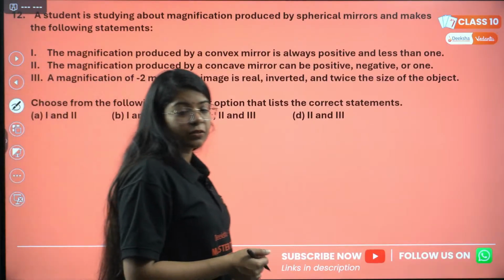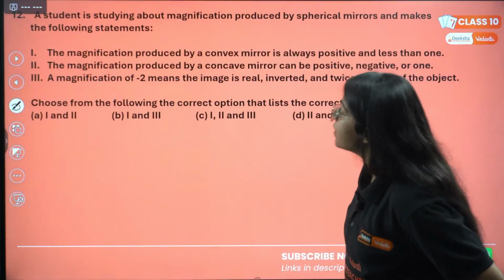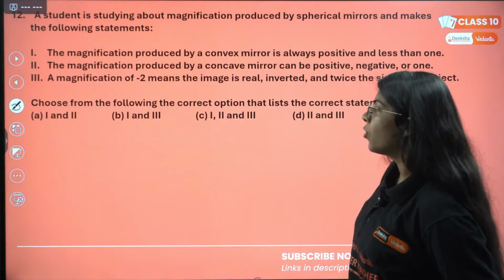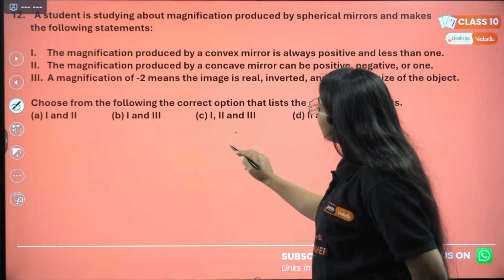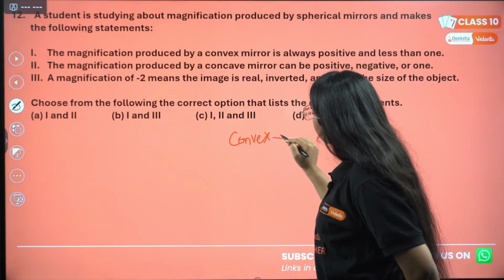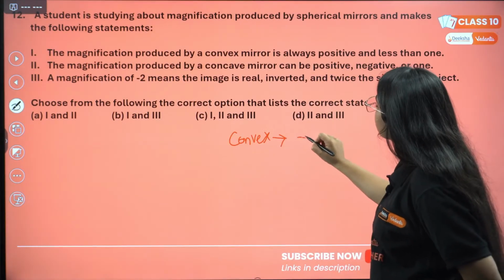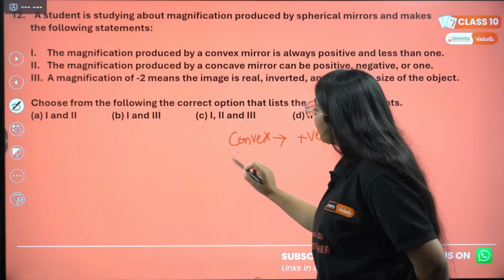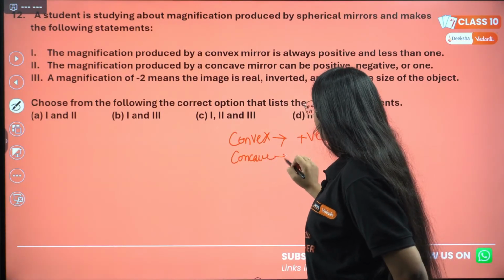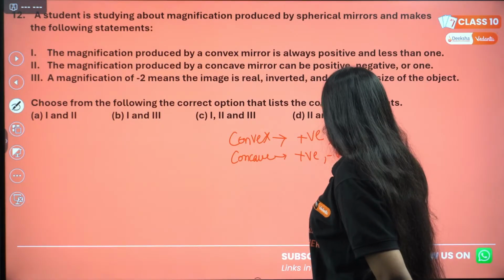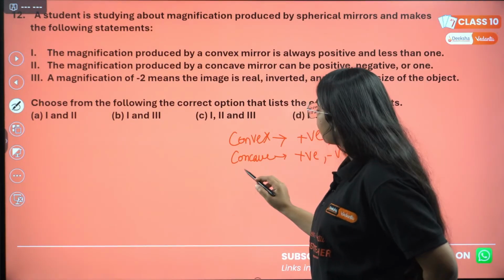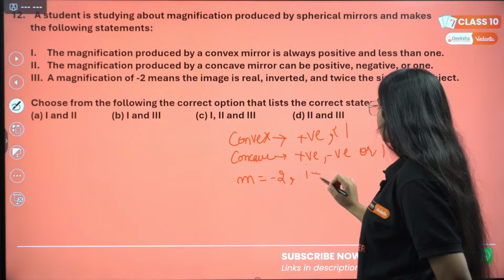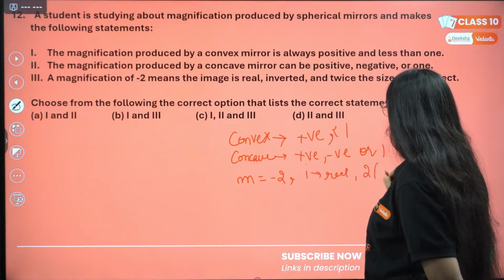12th question says, a student is studying magnification produced by a spherical mirror and makes the following statements. Write down all the important points. Magnification produced by a convex mirror is always positive and less than 1, correct? Magnification produced by a concave mirror can be positive, negative or 1. And if the magnification is minus 2, that means my image is real and twice the size of the object.